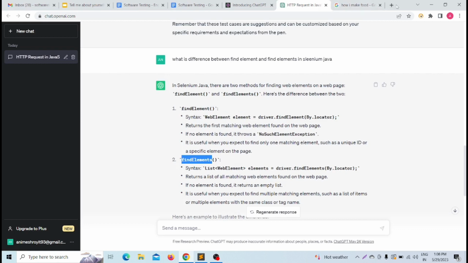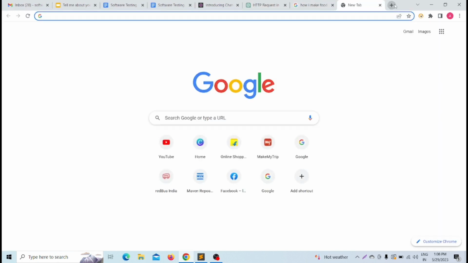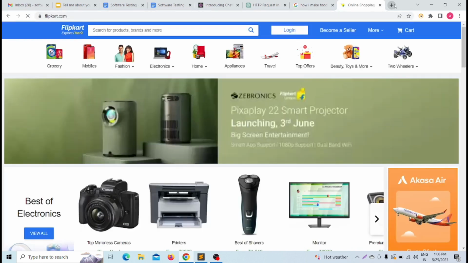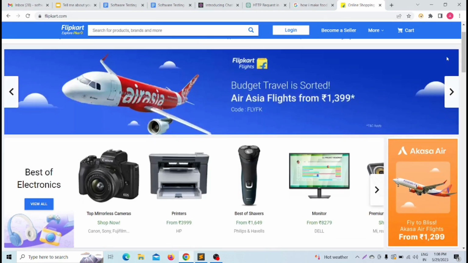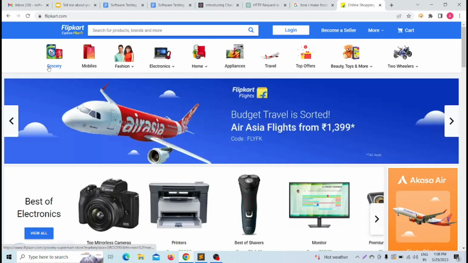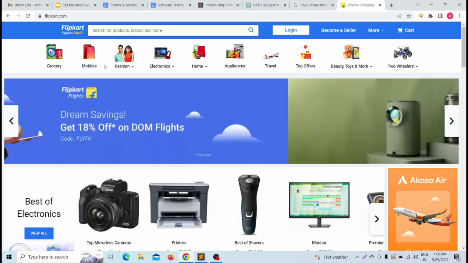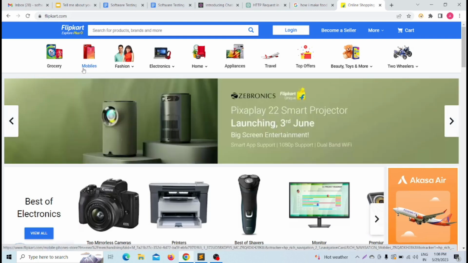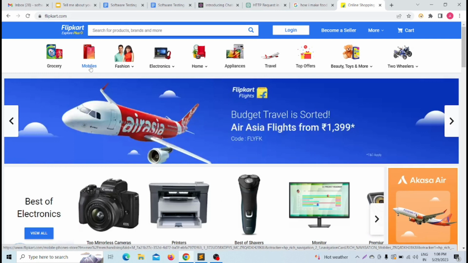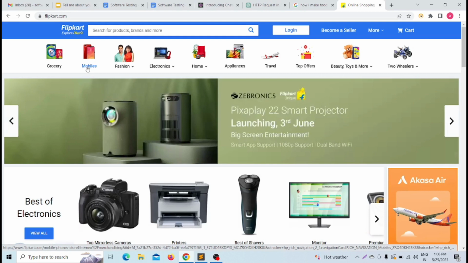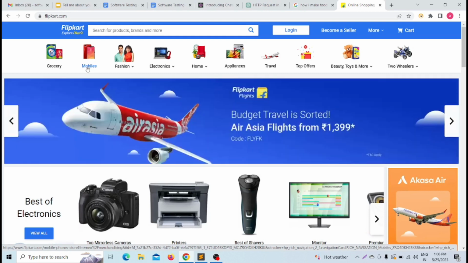But my question is, suppose I am testing something, let's say I am testing the Flipkart application. Whenever I am testing that UI, the spelling is there, grocery or mobiles. Now let's say in that mobile spelling, if the spelling is wrong, it may be something like MBILES, where the O is missing. How can ChatGPT get to know what the spelling of that mobile is? So for that purpose we have to go to manual testing.